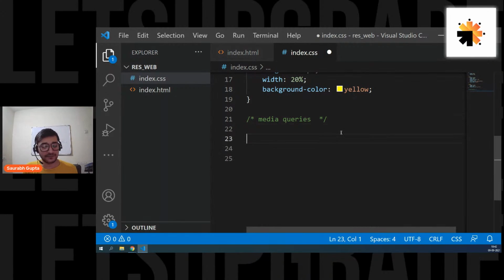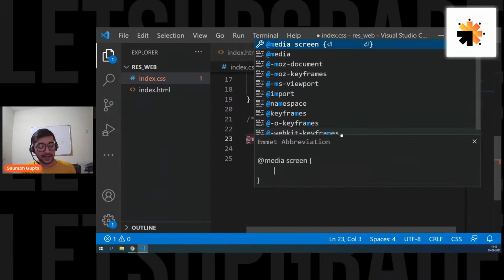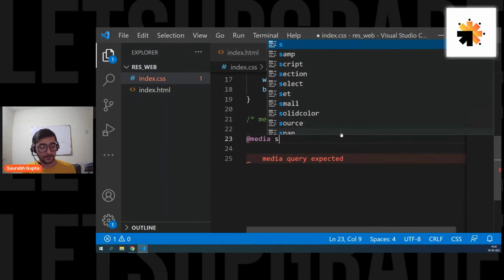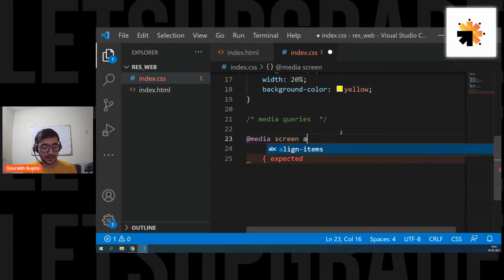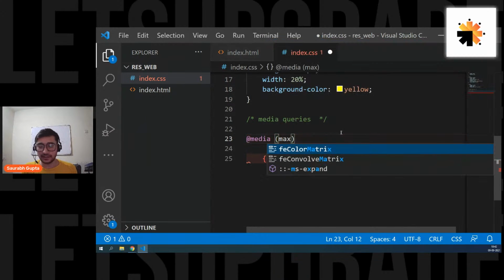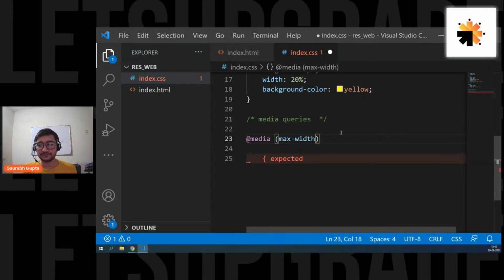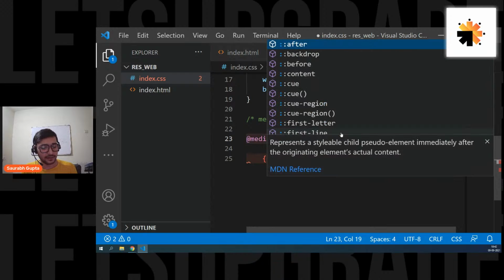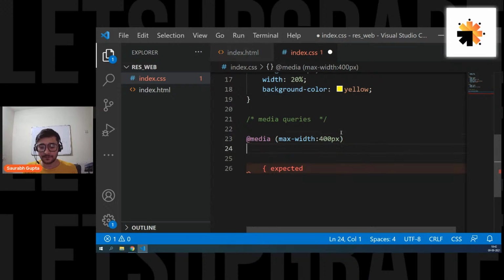See how to write it. It's very basic, very simple. You simply write @media, and let's remove screen, let's not make it complicated. Inside this, just put a property called max-width, and put, let's say, 400 pixels.